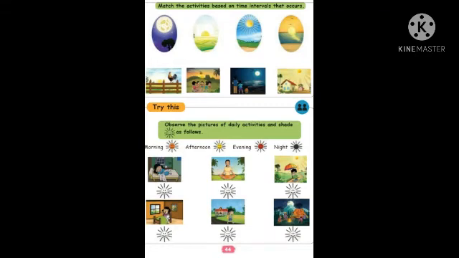Night. So match with the third picture. The second one, evening. In the evening time, what will they do? Children are playing. Okay, that is second picture to second picture.